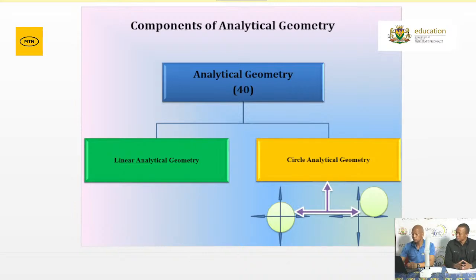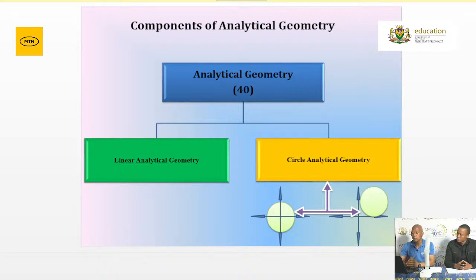Now, in Grade 12, the second part of analytical geometry, remember we are talking about two circles. The first one is the one that is centered at the origin, and the second one is the one that is centered at any point. The center of those points, we usually call them A and B. X is A there, and then Y is B.